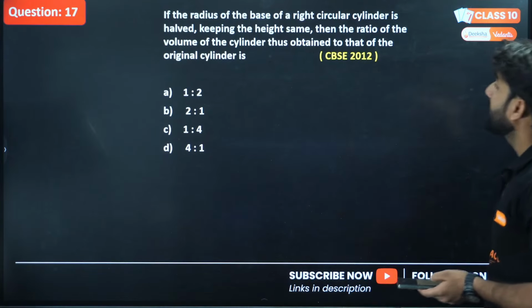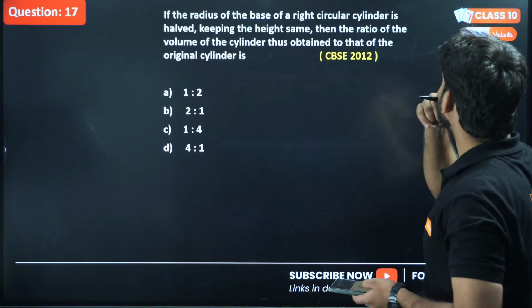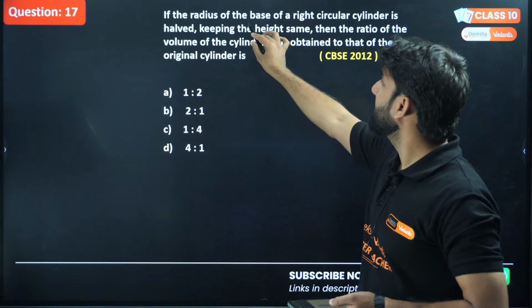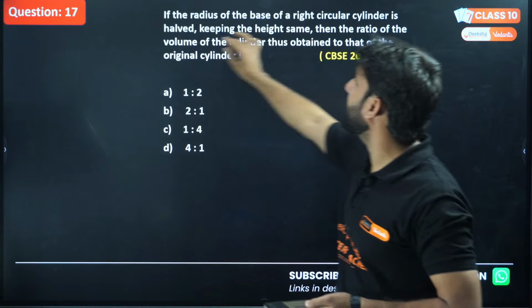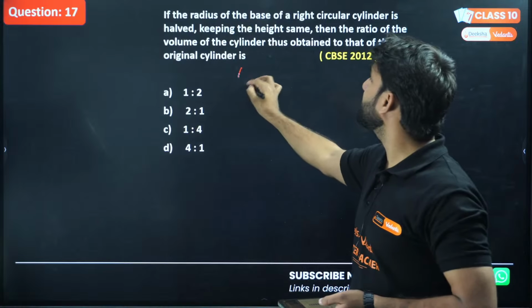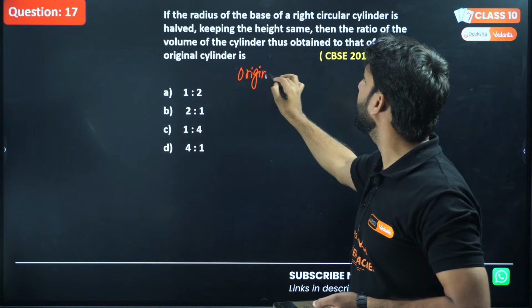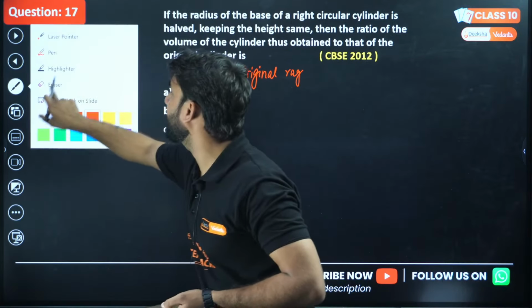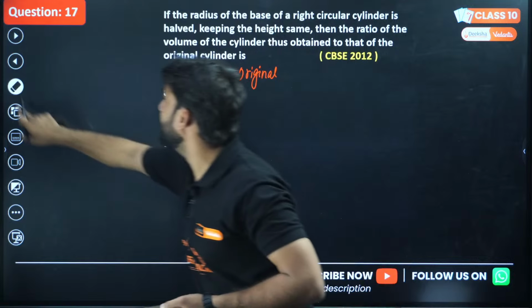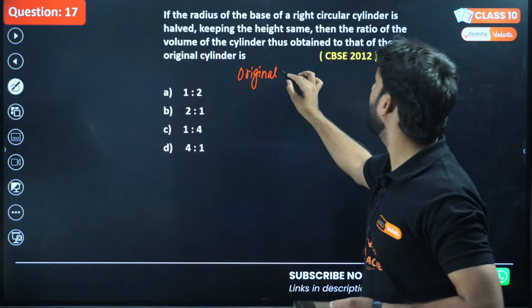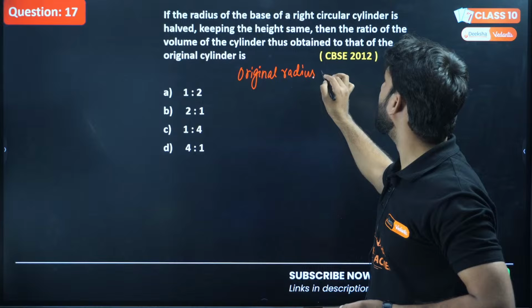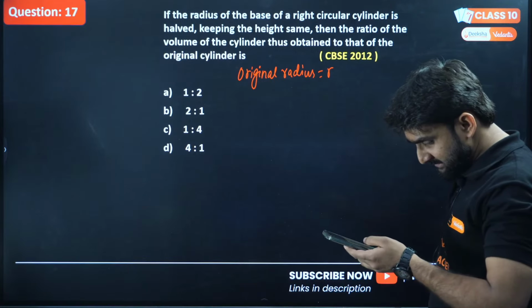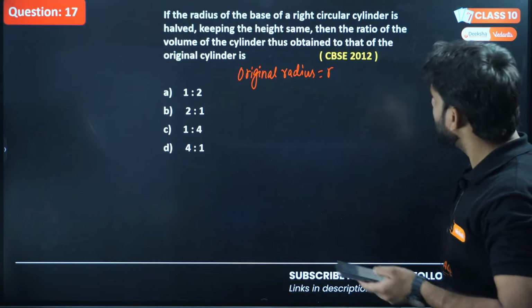Okay. If the radius of the base of a right circular cylinder is halved, let's say the original radius is R. Let's check.